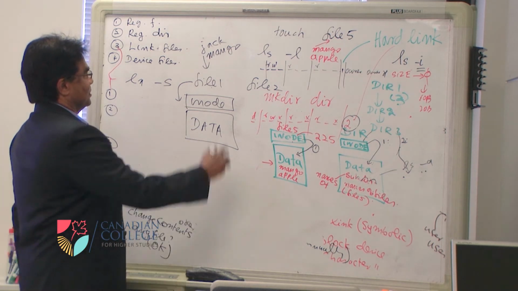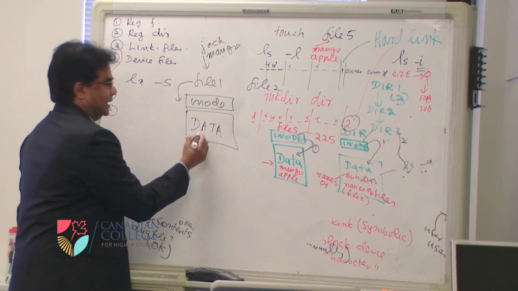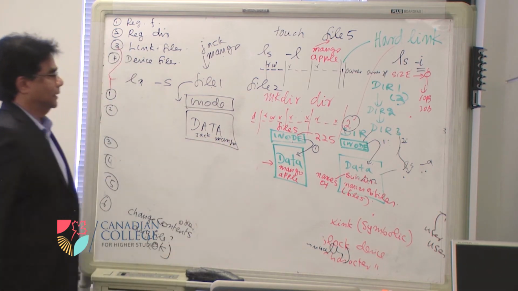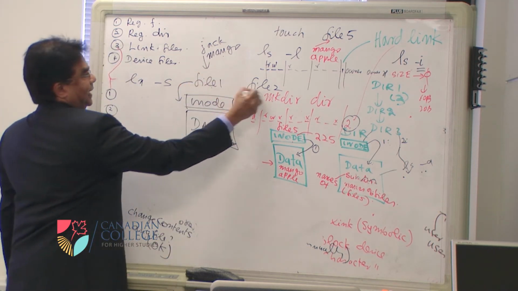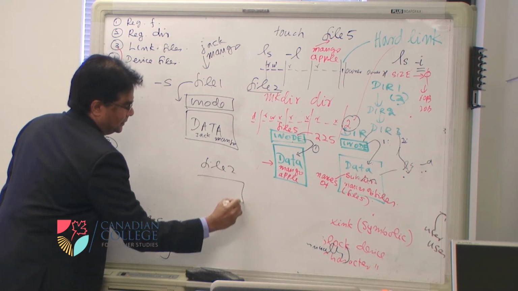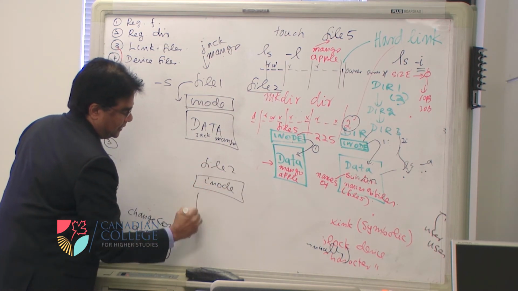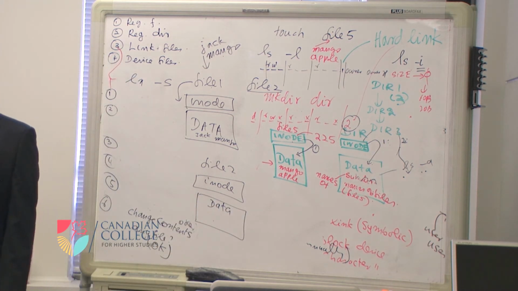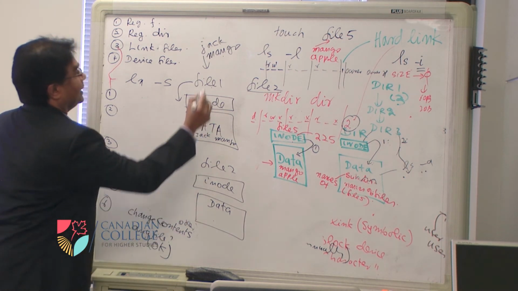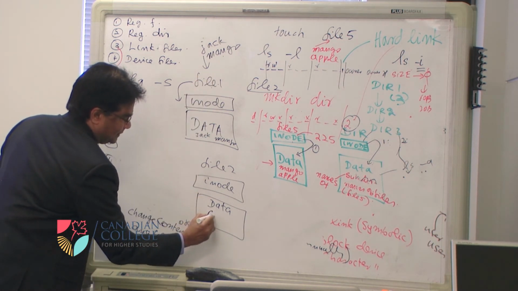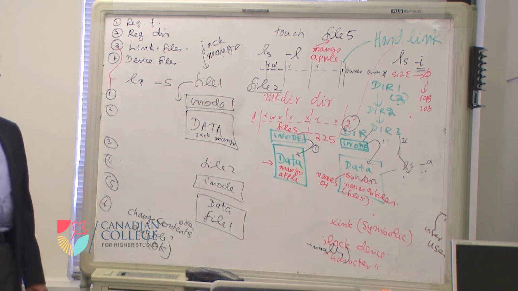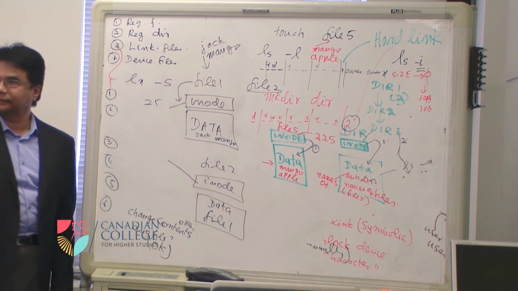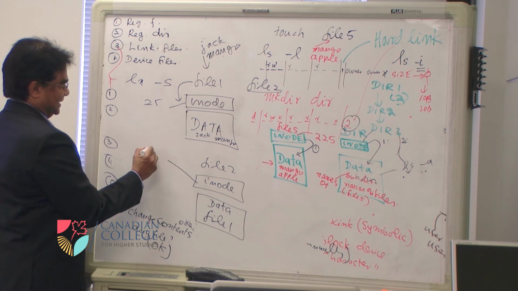So we have jack and mango here. So what is the information here? Jack and mango. So I am opening file 2 now. File 2 also has an inode and also has data. What is in the data part? The name of file 1. The inode number for this is 25. What is the inode number for this? 26. It can be any different number.